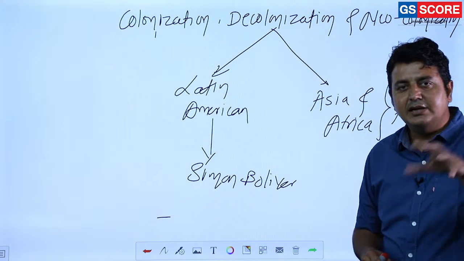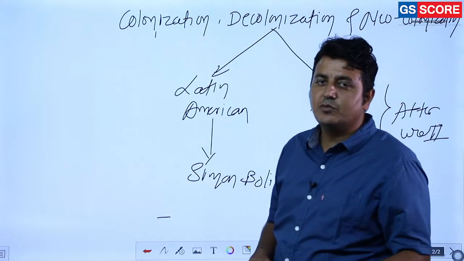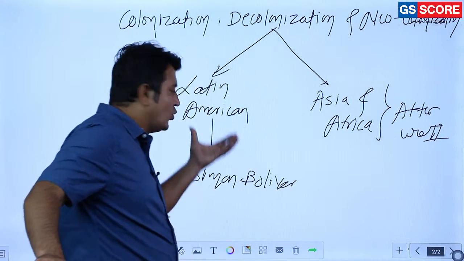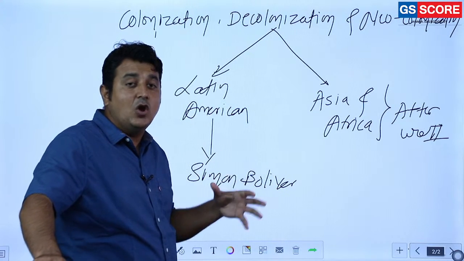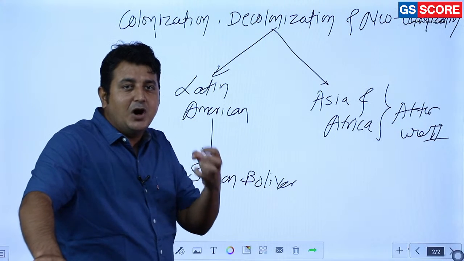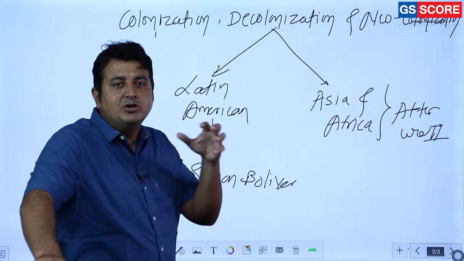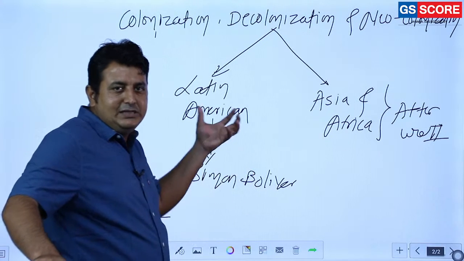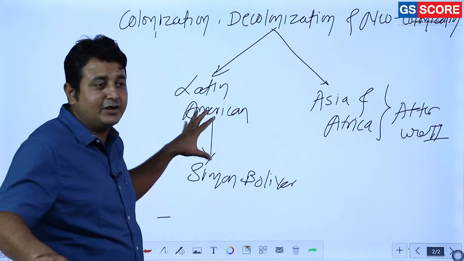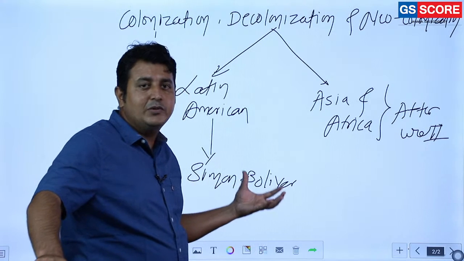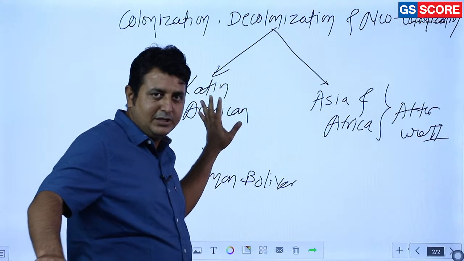External and internal factors both were responsible for the decolonization process. Among external factors, the American Revolution was there, and it inspired the masses. Along with that, Napoleon was too powerful, and Latin America was mostly under the control of Spain and Portugal. So Napoleonic power made these two countries weaker, and that's why liberation was possible here. So it was the external factor. Internal factor, of course, Simon Bolivar and people like Simon Bolivar, enlightenment, they resisted and they got freedom. So that is decolonization in the first phase.